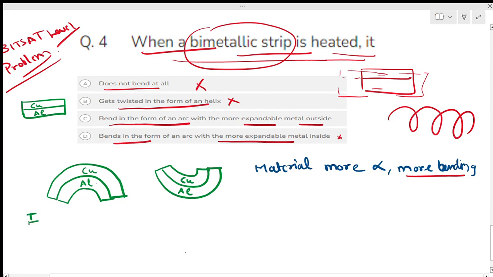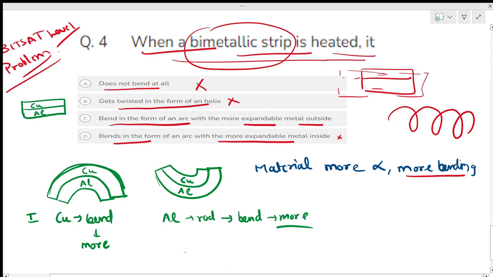In this situation, which rod is bent more? Can you tell me? Copper zyada bend hui hai ya aluminium? Here the copper rod is bent more, and here the aluminium rod is bent more. So what does that mean? Here alpha of copper is more. Here alpha of aluminium is more.